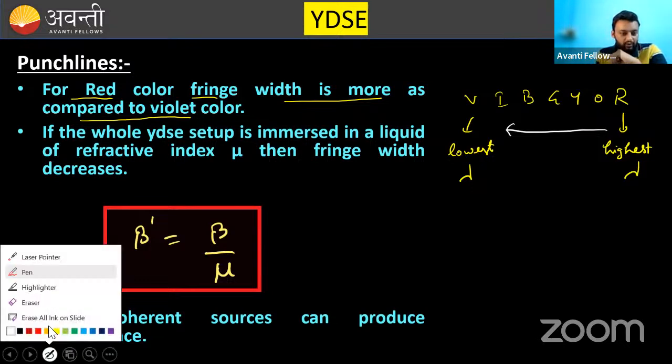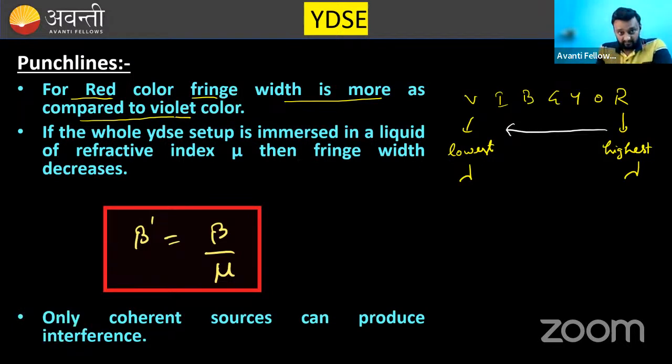In that scenario, beta is proportional to lambda. We have seen that on the previous slide. That means for red color, wavelength is more, so beta is also more. This is the first punchline.